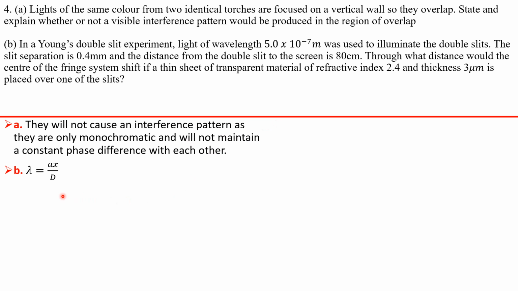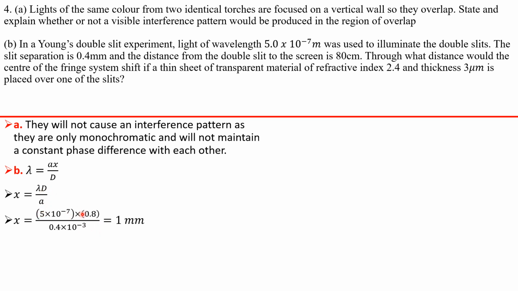Very interesting. Now, our general interference equation is lambda equals ax on D, okay? A there is slit separation, X is fringe separation, D is the slit screen distance, all right? So we can make X the subject, which is our fringe separation. Let's look for the fringe separation in this particular interference experiment with these parameters. So our lambda there is 5 times 10 to the negative 7. That's the wavelength of the light.